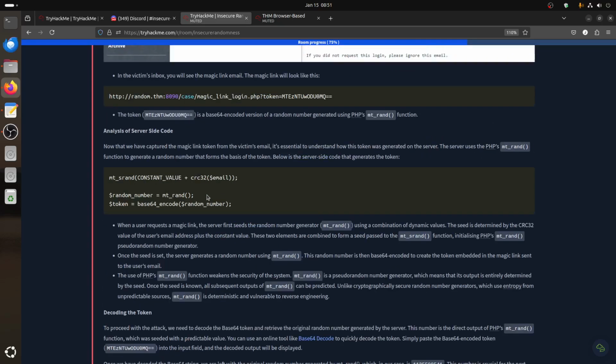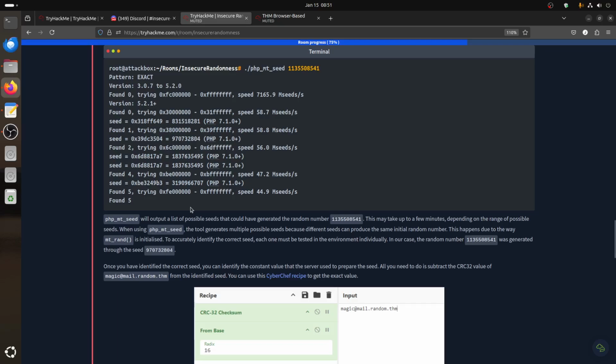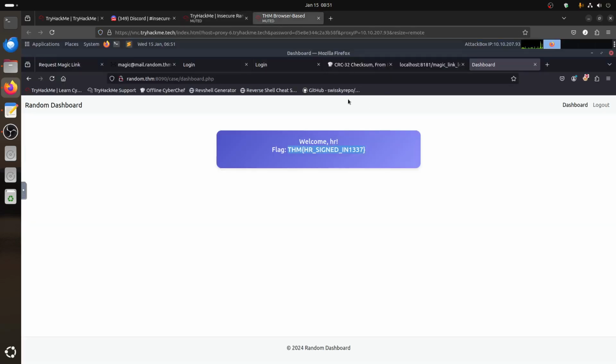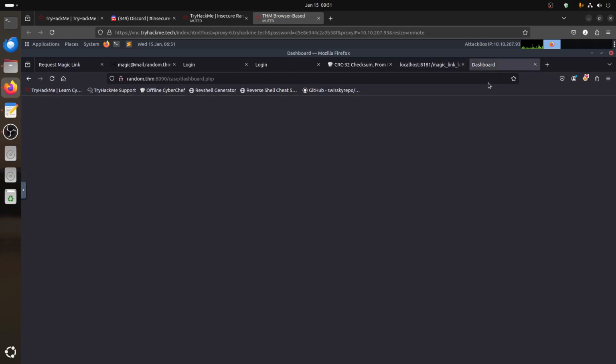It's the mt_rand. That's the function that is being used. So the problem of this script is this constant. The fact we have a constant now, it's given. So with a constant, we'll be able to detect the seed through this PHP binary. We're able to detect which seed will work. And then because we have a constant, now we just need the email of the user.